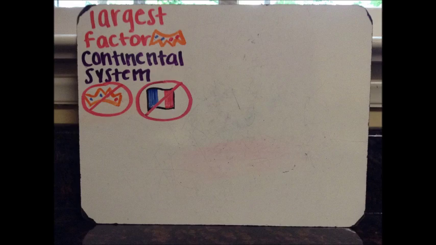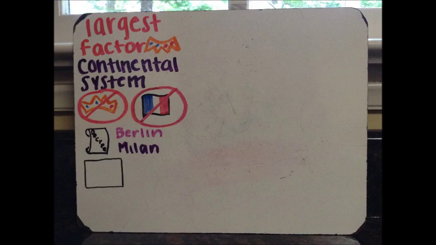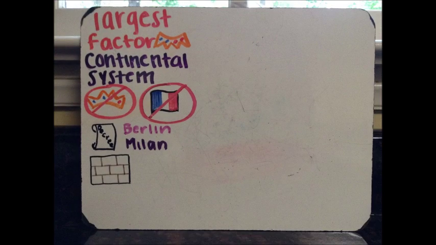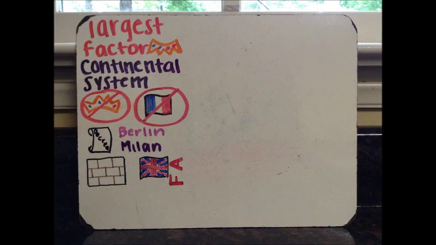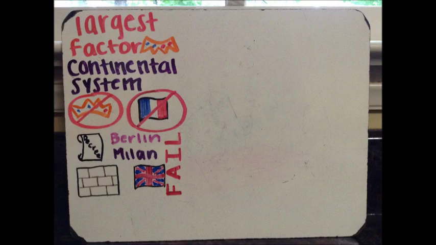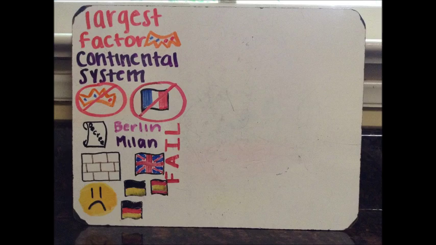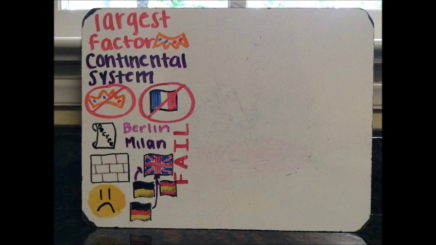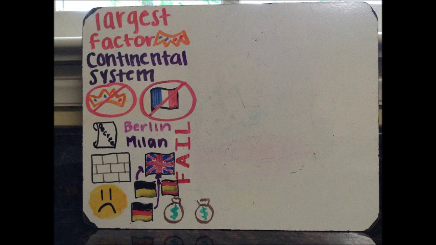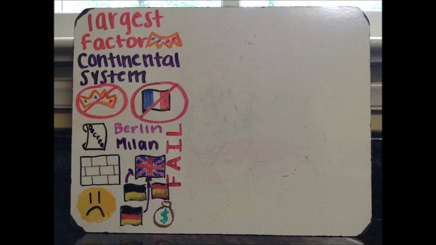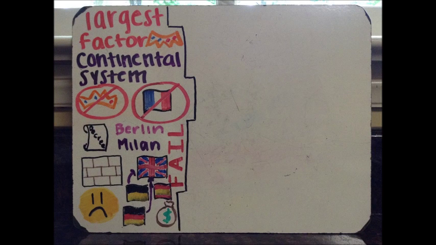With this Continental System came the Berlin and Milan decrees, introduced in order to declare a state of blockade on the British islands. With the failure of this idea came a large growth in discontent from the nations that relied heavily on Great Britain for the support of their own economies. Not only did the foreign nations become economically unstable, but France's economy was hurt due to the French industry dilemmas, and a threat of overproduction arose.